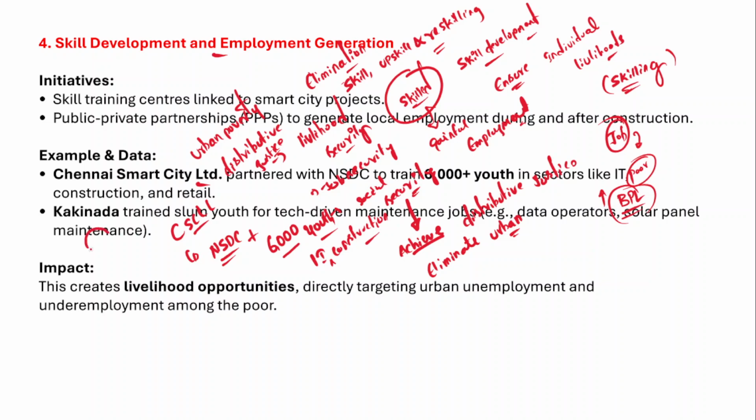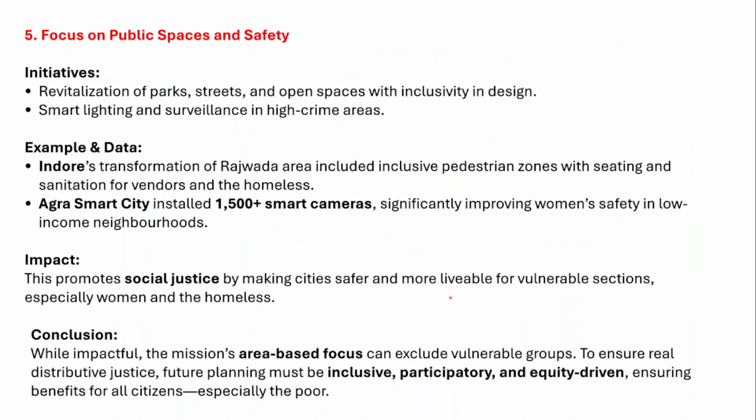Now what impact does it have? If we talk about the impact, it would create livelihood opportunities for the people. Remember, as I've already told you, the livelihood security, social security, job security. Therefore it would ultimately target urban unemployment and also underemployment among the poor, and it provides them livelihood security. So this is how you can eliminate urban poverty and achieve distributive justice.